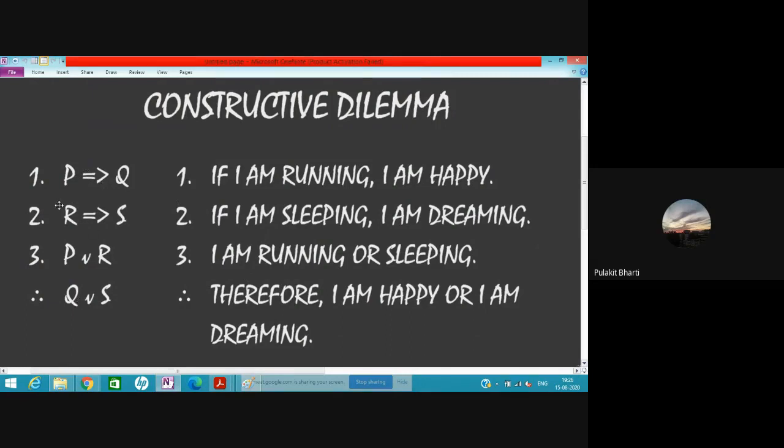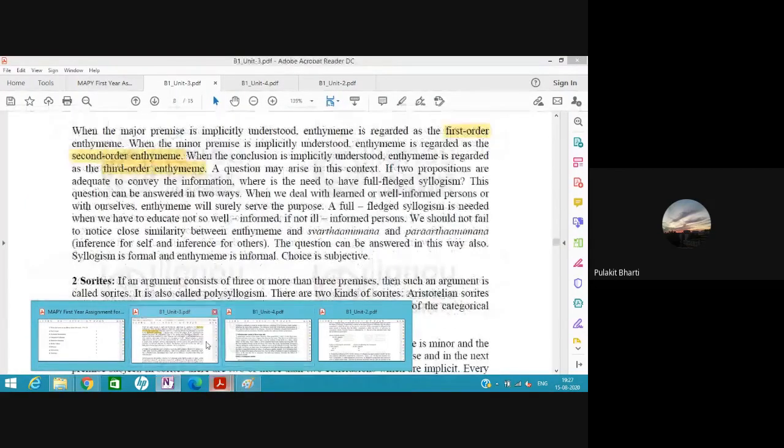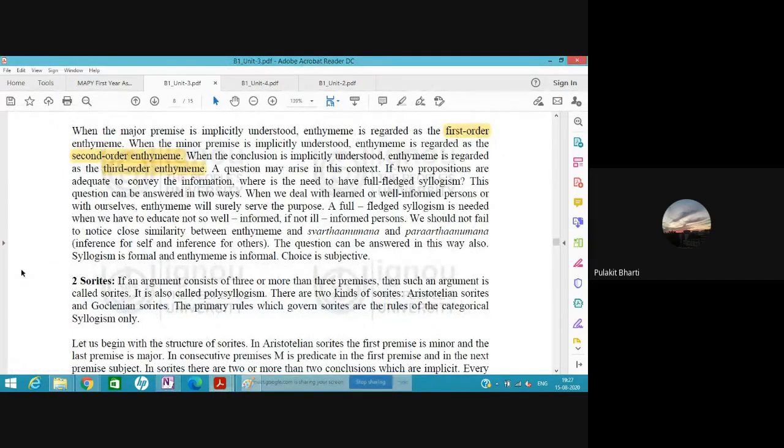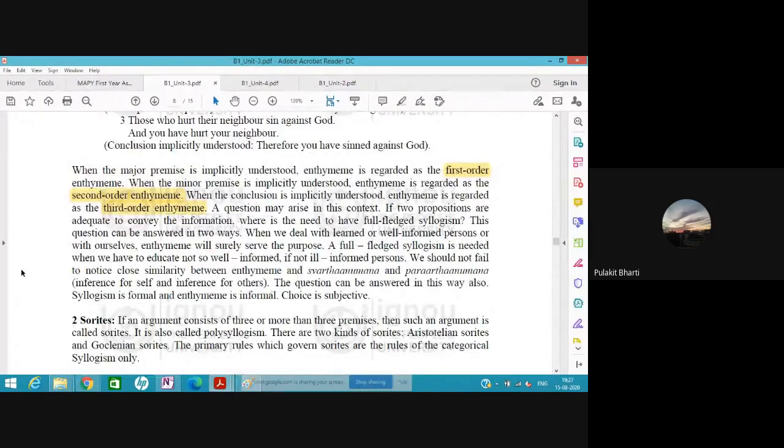In that case, what we do is we try to conjoin two. So what we did in the constructive dilemma was, if P then Q and if R then S, we joined both of these. Okay, so these are called sorites. So one is enthymeme and another is sorites. So is this question done? Is it okay? Should we move on to the next question?